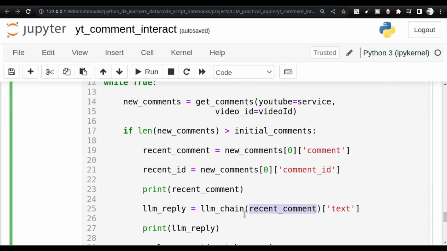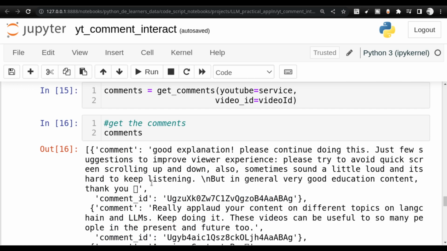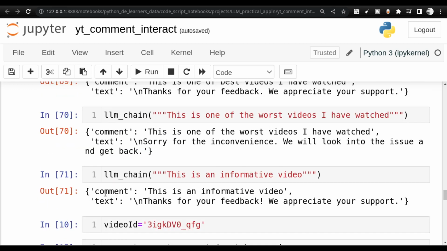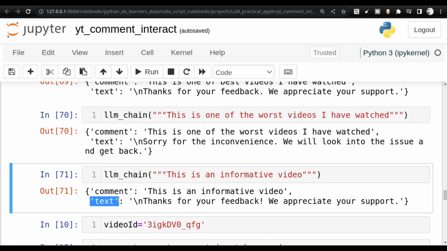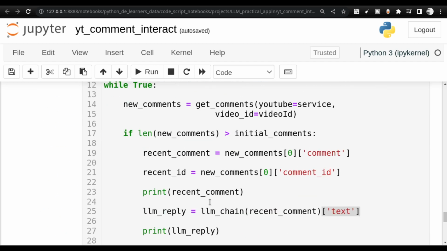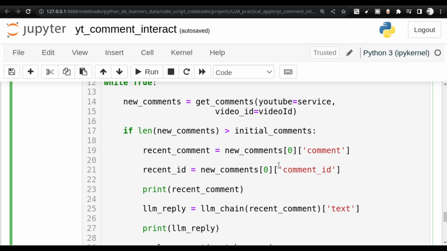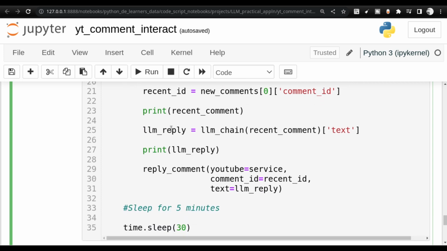And then once I send it into the LLM chain, I am going to get the text out. The output of the LLM you saw here, right? You see the output of the LLM is comment and text. So I need the text output that is given by the LLM. And next, I want to get the comment ID. That also I know how to get from the new comment. So this is the first element of the reply. And then I'm printing these things here so that we can see what is going on. That is only for debugging. You don't need to have that in production.